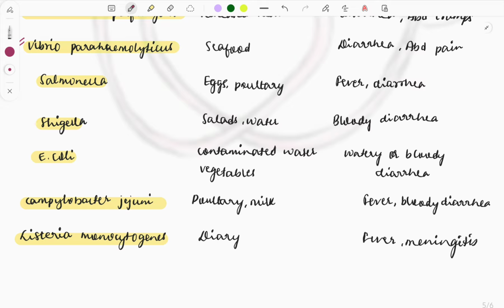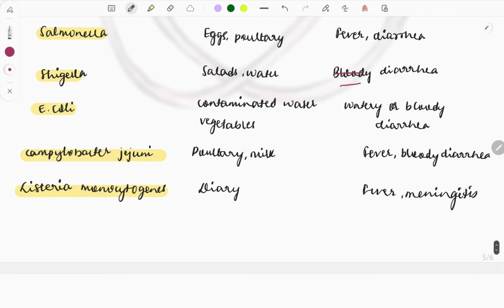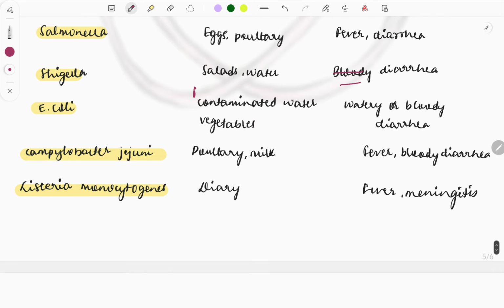So whenever you see bloody diarrhea in the clinical case, think in terms of Shigella or E. coli or Campylobacter jejuni. Then E. coli, contaminated water. This is a buzzword. Whenever you see contaminated water and then a history of diarrhea, think in terms of E. coli.